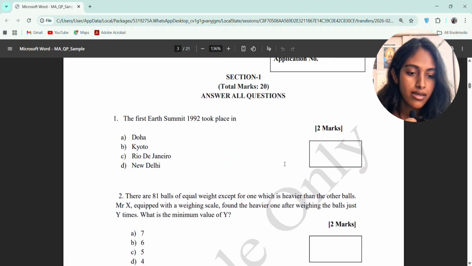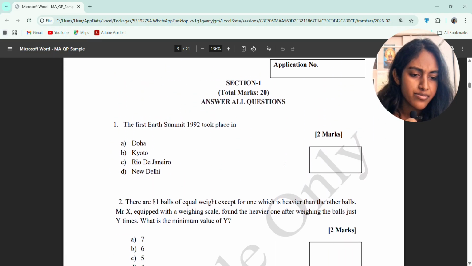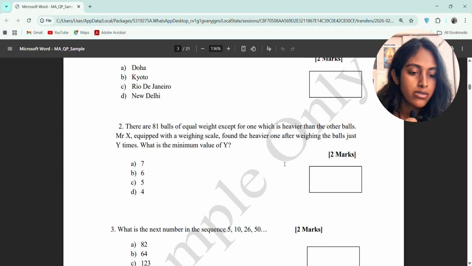The first one is a current affairs question, and the second, third, and fourth are on logical reasoning and a little bit of mathematical aptitude. Mathematical aptitude is very less; mostly it will come from logical reasoning.